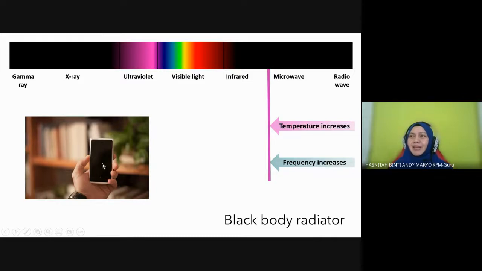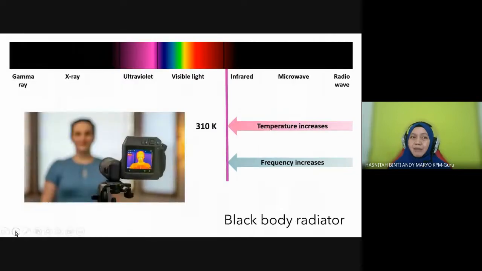But can you see the wave coming from your phone? The longer you use your phone, it gets hotter, right? That means it will emit more microwaves. We cannot see microwaves because they are non-visible light. This is microwave. The light does not fall into our eyes, so we cannot see any wave coming from your handphone. But we understand there is a wave emitted from them when you are using them for a longer time.